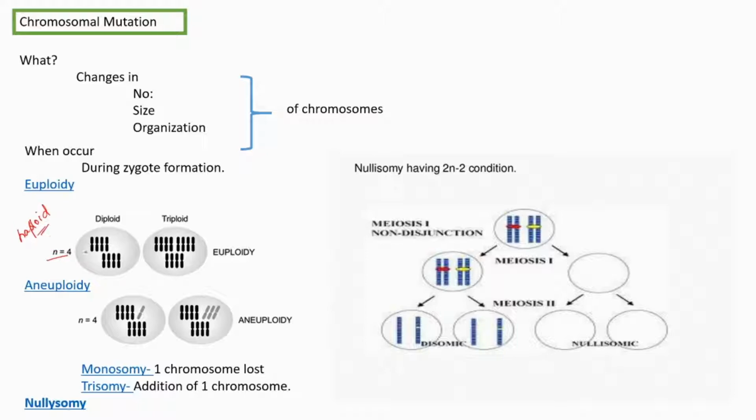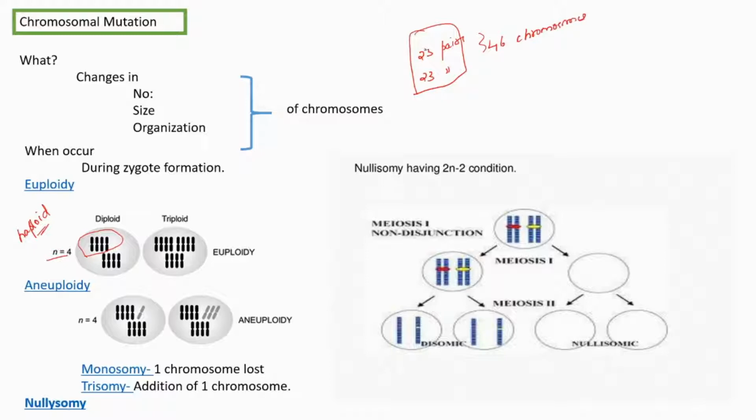Haploidy means half set of chromosomes. In our single cell there are 23 pairs, okay, totally 23 plus 23, 46 chromosomes we have.